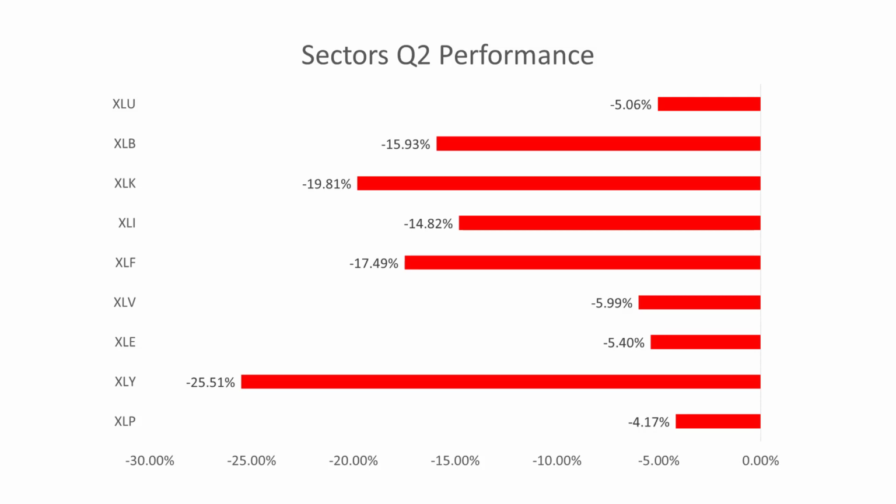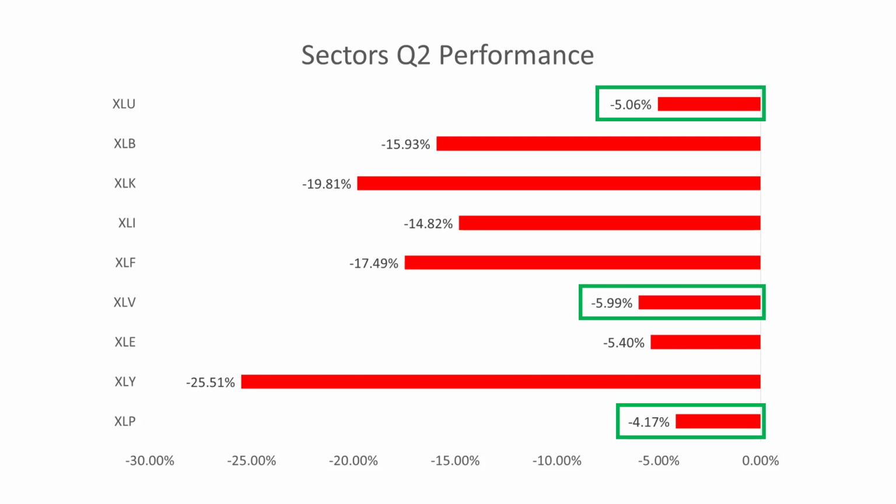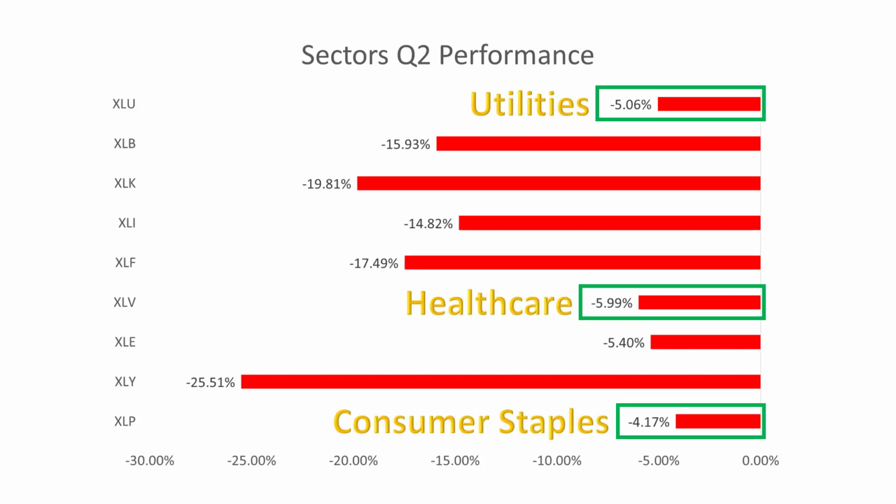So this is the second quarter performance of the different sectors in the US market. All sectors were down. Even the energy sector, as represented by XLE, was also down, although to a lesser extent. However, not all sectors are the same. Defensive sectors lived up to their name and were more resilient. The defensive sectors were, of course, utilities, healthcare, and consumer staples. So this helped our sector rotation model, which was mainly allocated into these defensive sectors.